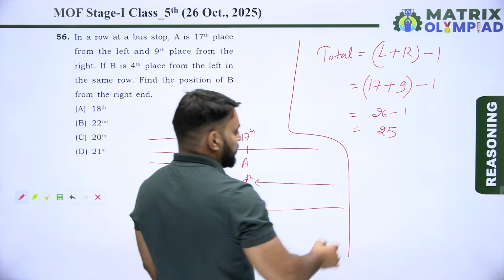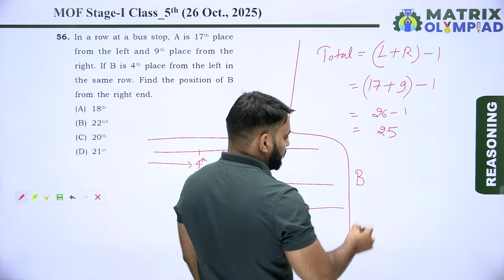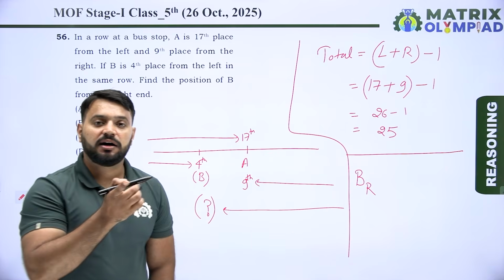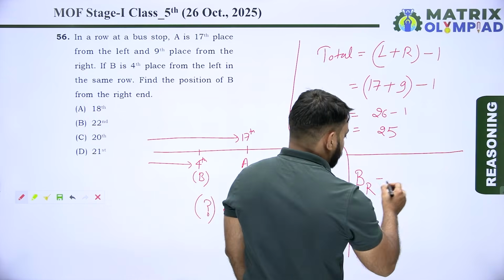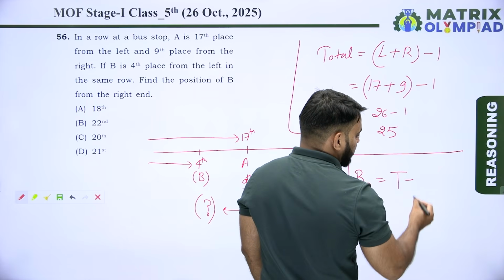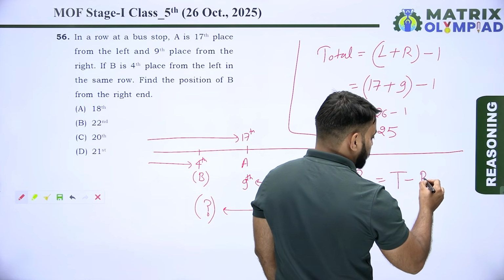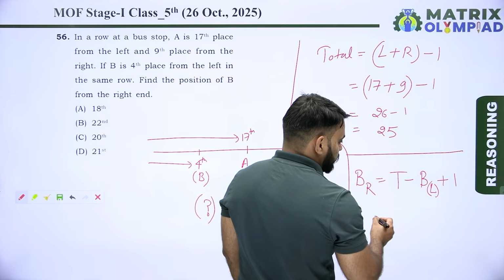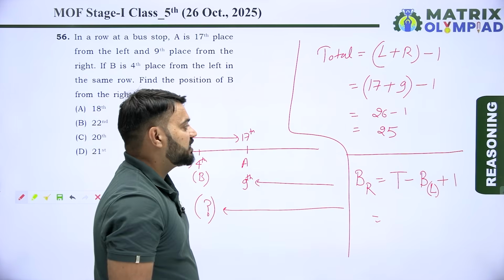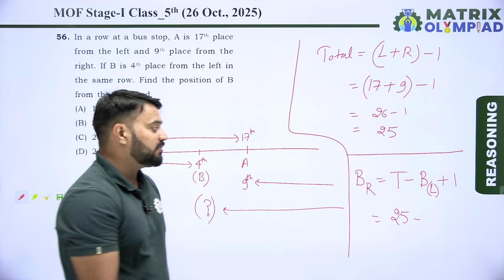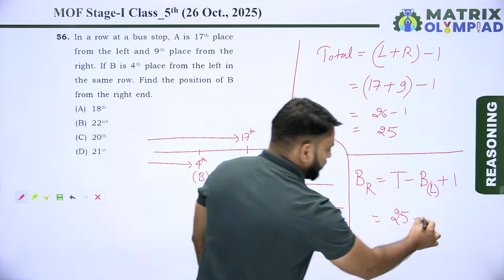Now find the position of B from the right end. So position of B from the right end is equals to total minus position of B from the left end plus 1. So total number of people is equals to 25. Now position of B from the left is 4.